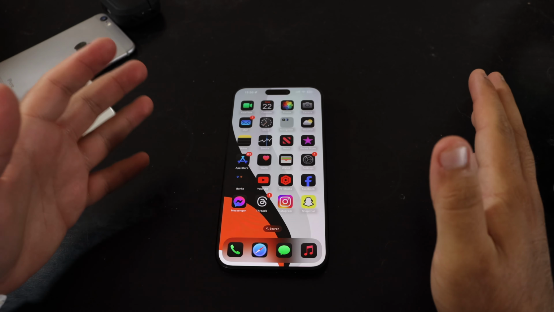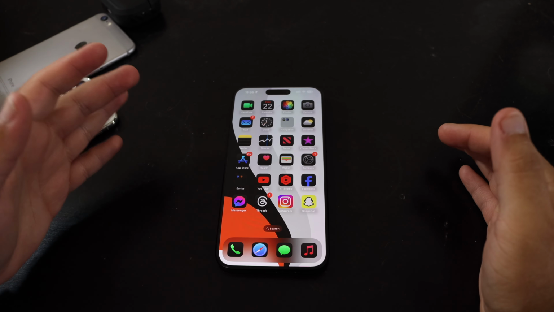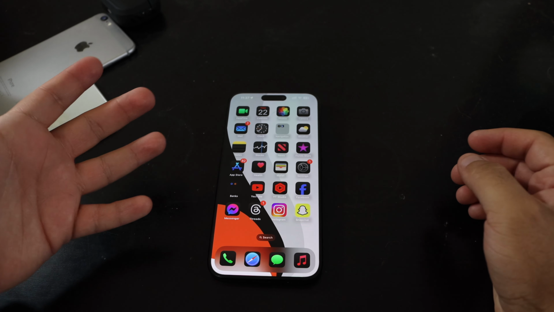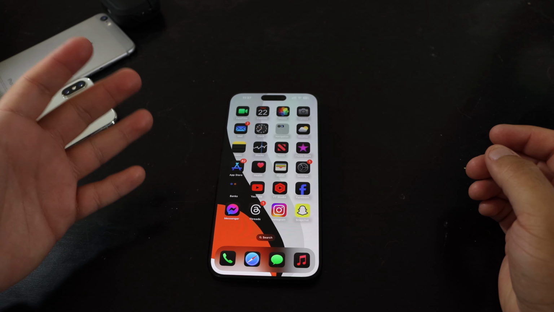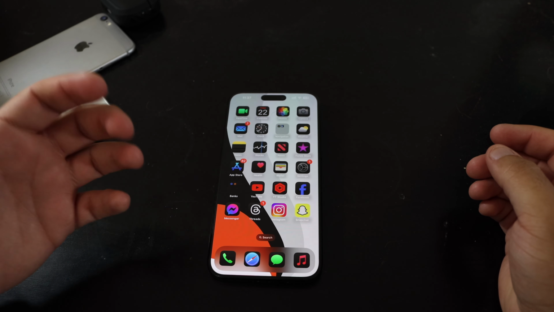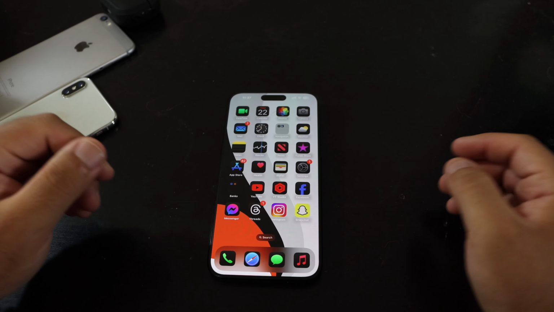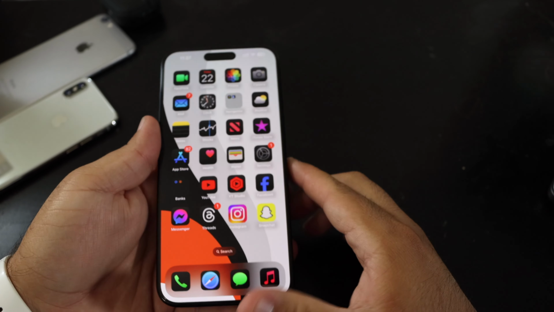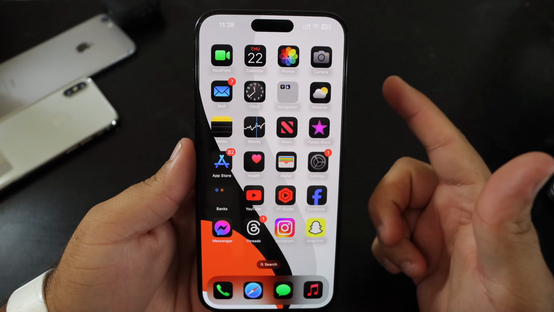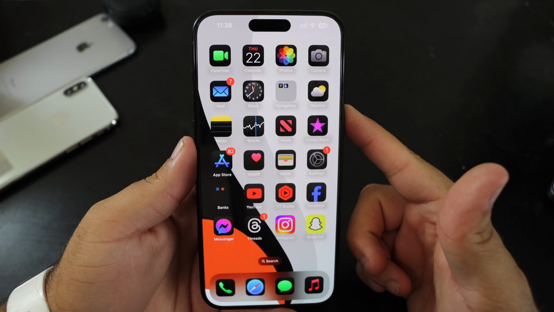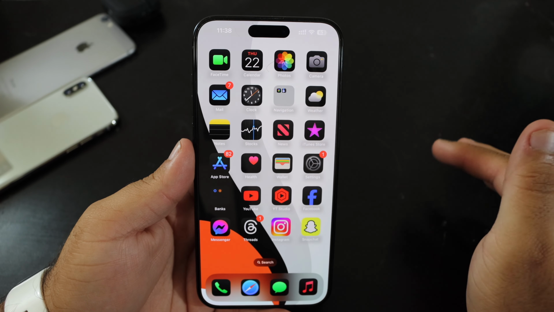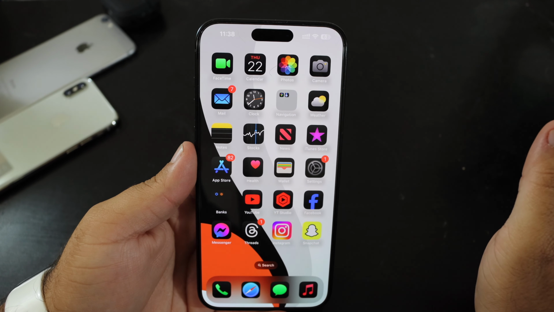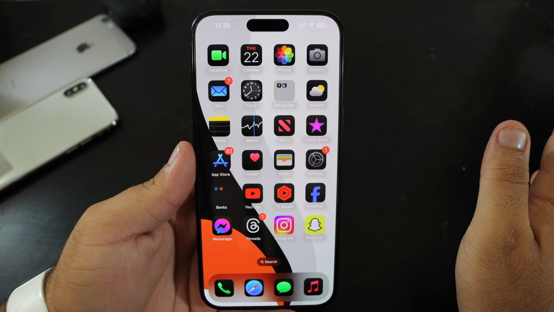Today we're going to be talking about the bug out there with the newer updates that have been released with iOS 17.6.1 re-release, iOS 18 public beta 5, and iOS 18.1 beta 2, which I'm currently running right now on my iPhone 15 Pro Max. There's a couple of characters that make the device crash, so I will show you those in just a moment. But we haven't seen anything like this for a very long time.